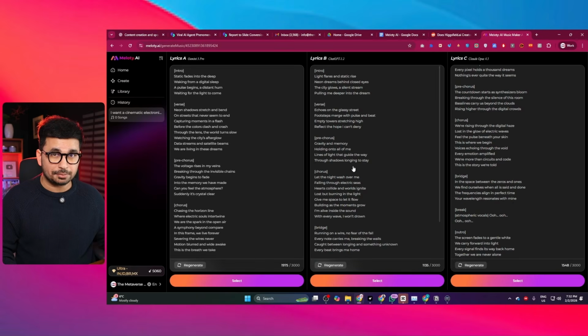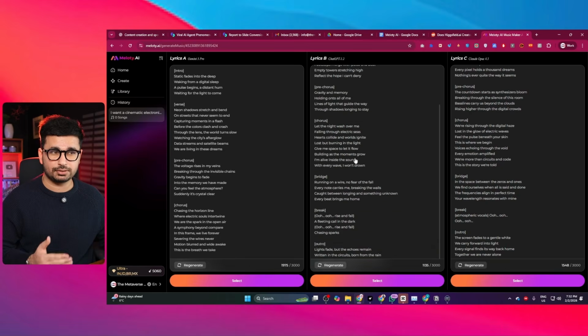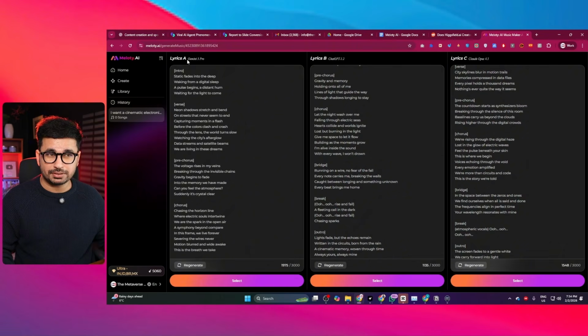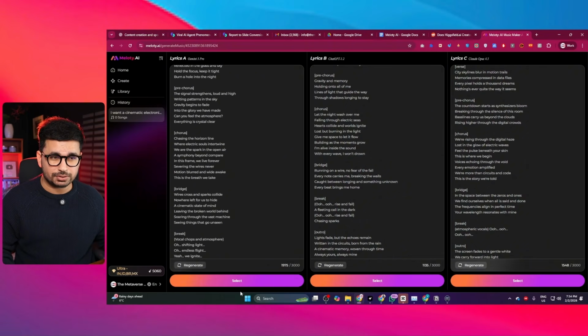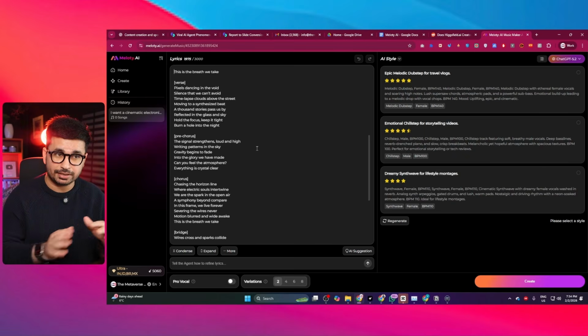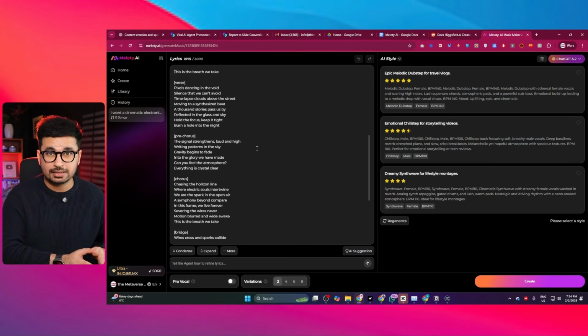Now we can directly compare these lyrics one by one, side by side. I think these lyrics by Gemini 3 Pro seem more poetic and more emotional, while these lyrics by GPT 5.2 seem more structured and more balanced, and the third ones look a bit more experimental. So I think personally these lyrics by Gemini 3 Pro suit my vibe best. So I'm going to select these lyrics, and I'll click on this select button. And by the way, creating these lyrics side by side by 3 different AI models with 3 different approaches, this alone saves a huge amount of trial and error already.